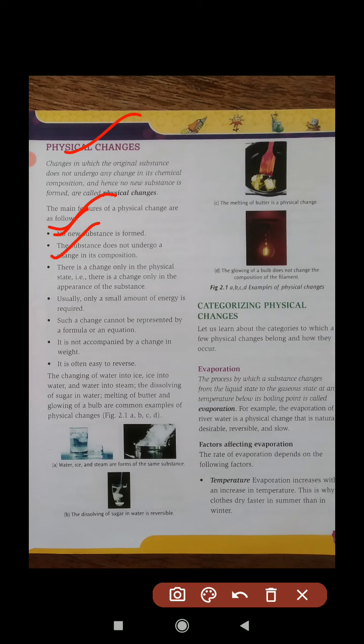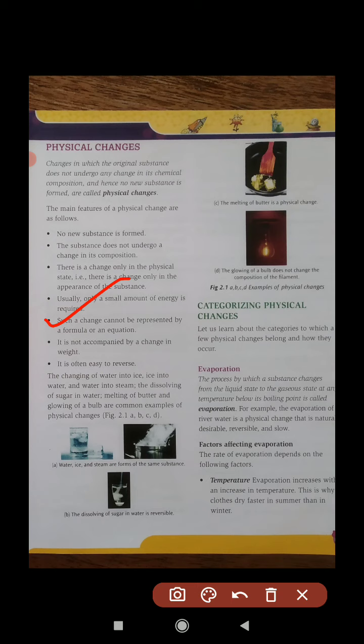Okay, second point, the substance does not undergo change in its composition. Third point, there is a change only in physical state. That is, there is a change only in the appearance of the substance. Appearance means size, shape. Size can be changed, shape can be changed, but the chemical composition remains intact. And such a change cannot be represented by a formula.